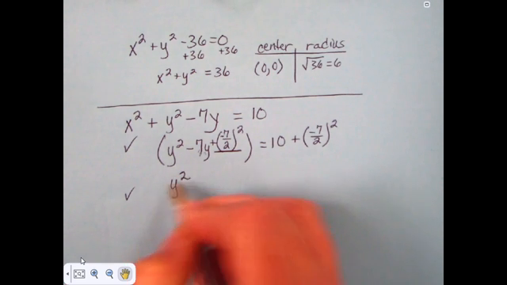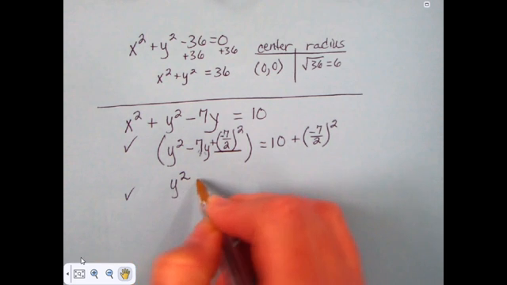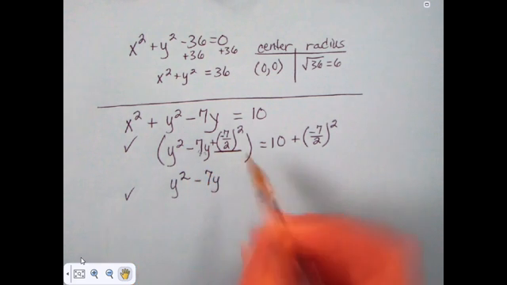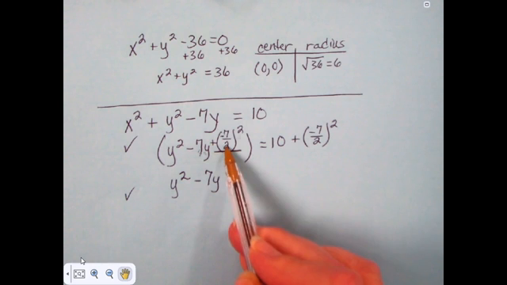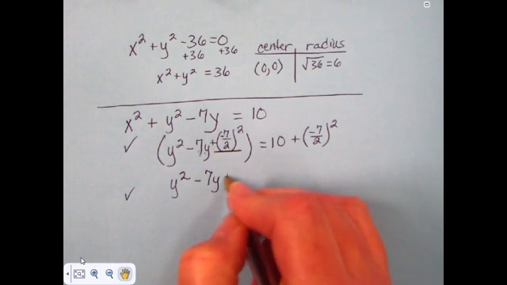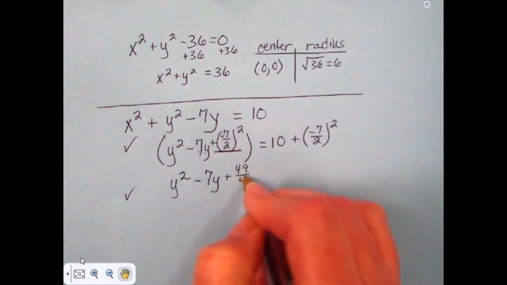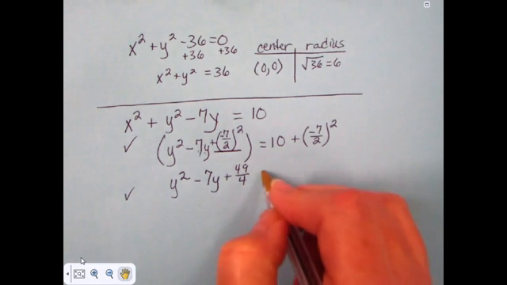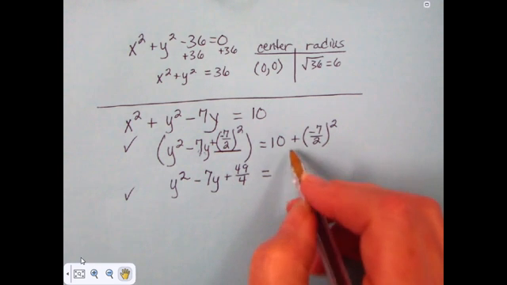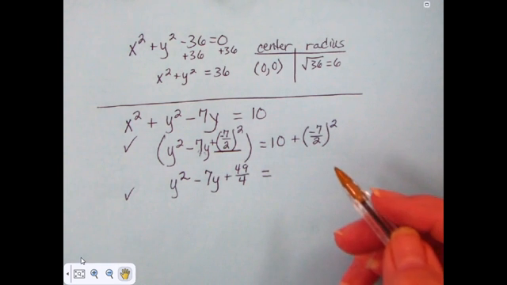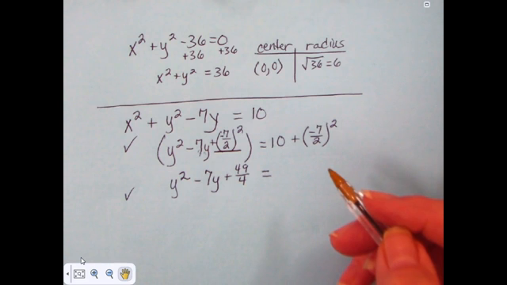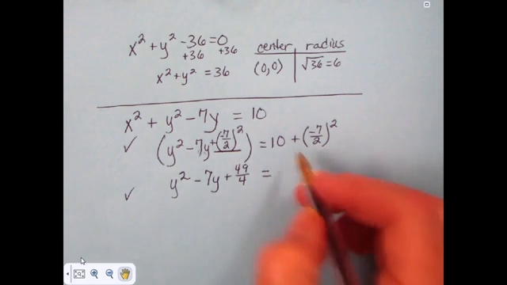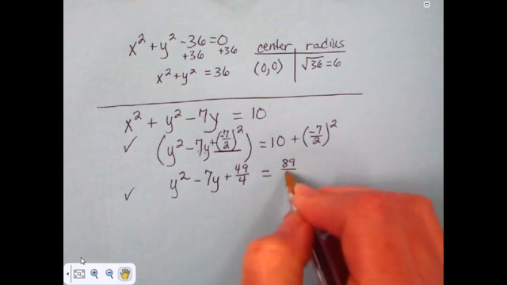So now I've got y squared minus 7y. The negative 7 over 2 squared is 49 over 4. It's 49 over 4. And then on this side of the equation, I have 10 plus 49 over 4. And that's going to give me 89 over 4.